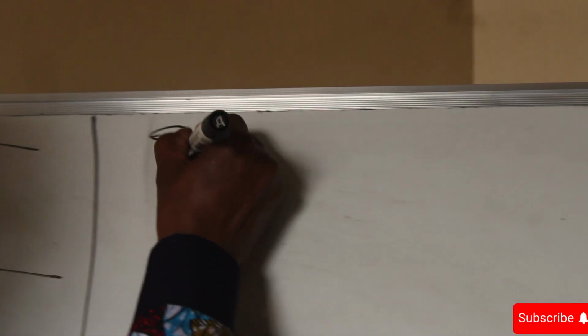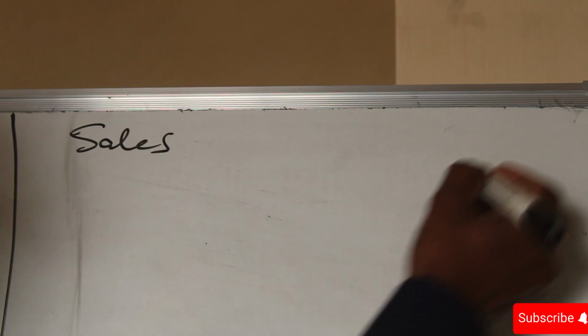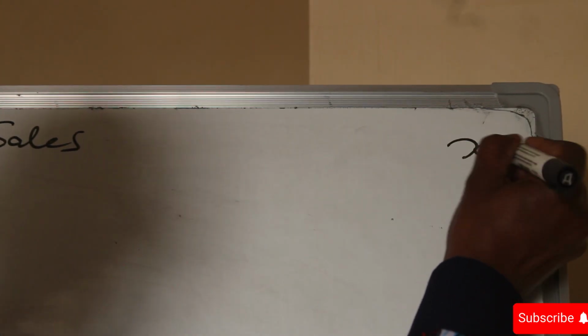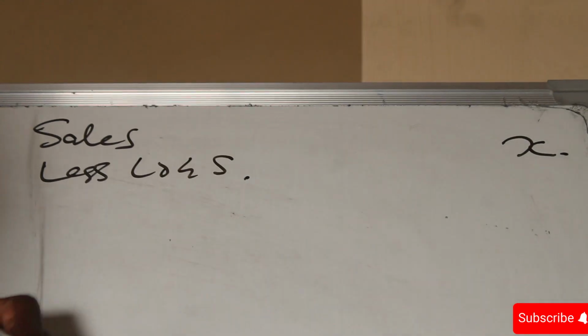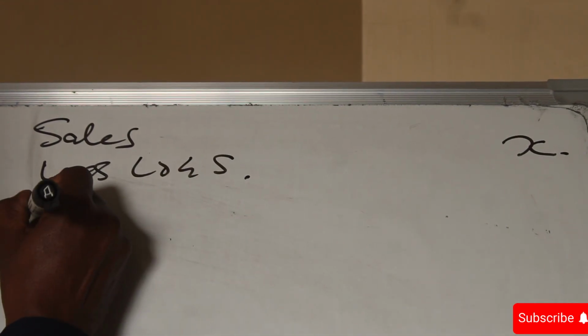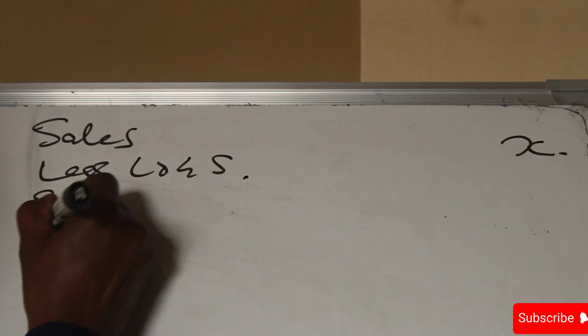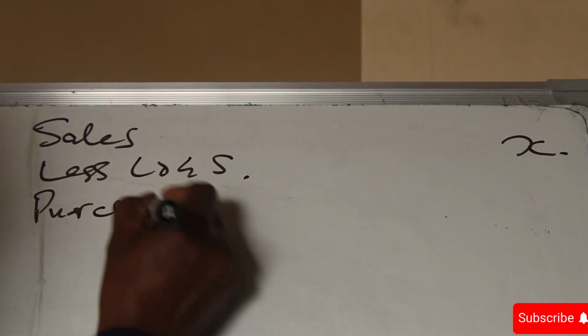And we know that in accounting we say sales is X less cost of goods sold. Our cost of goods sold is purchases. We don't have opening stock, so we get purchases.